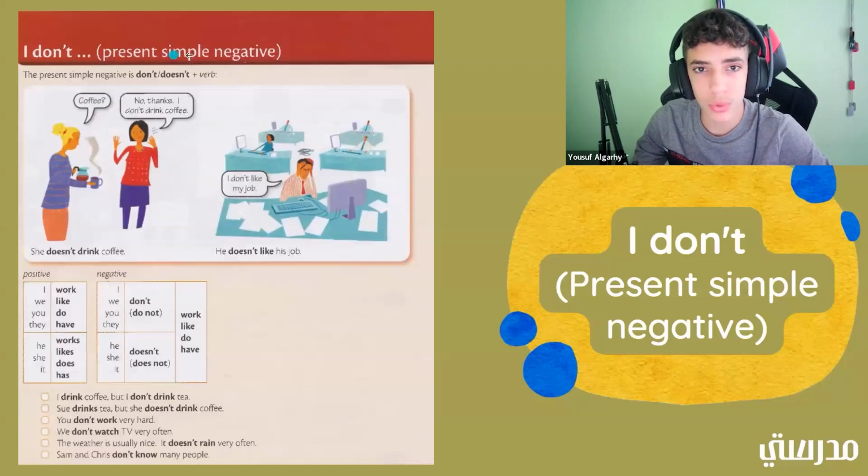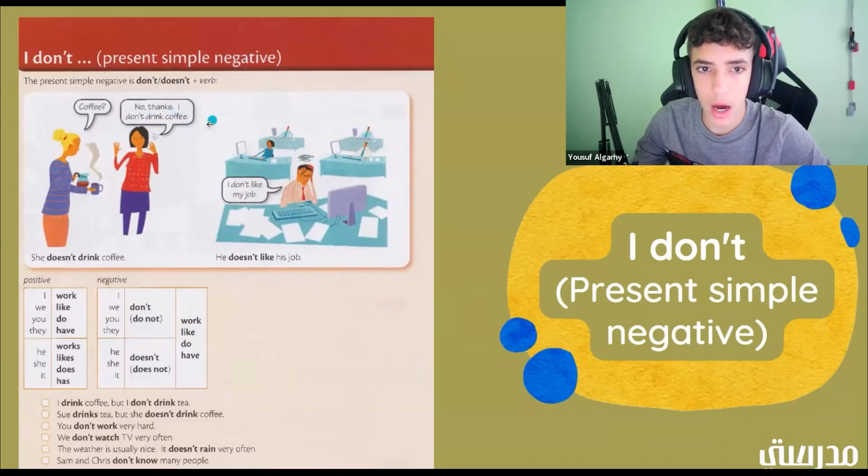Okay, I don't, present simple negative. So what is a present simple negative, you might ask? It's don't or doesn't, and then a verb after. For example, here we have, no thanks, I don't drink coffee. So I don't, and then drink. Drink is the verb. So I don't drink, that's the present simple negative.